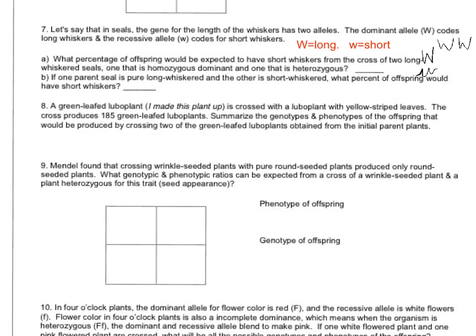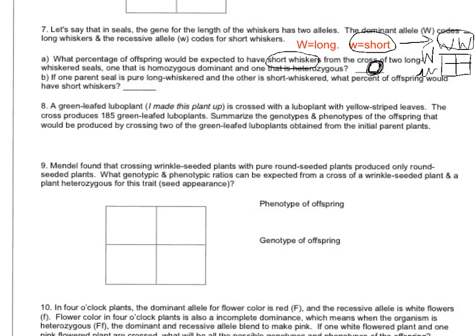You actually don't even need to do the Punnett square to get this answer, but you can if you want to. If you fill it in, you'll notice that there's no possible way to get 2 recessive alleles if one of the parents is homozygous dominant. And in order to have short whiskers, as it says right here, you need to have 2 homozygous recessive alleles. But since you have this parent who's homozygous dominant, you can't get any. That's a big fat 0 right there for A.